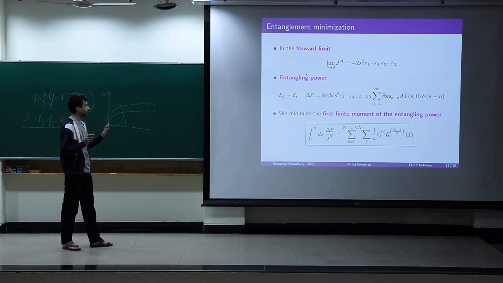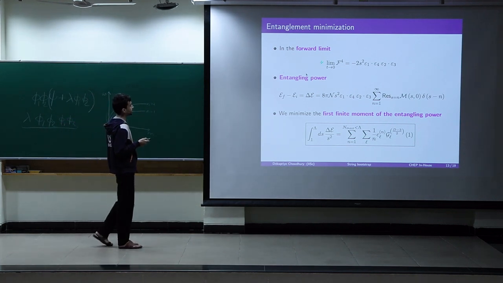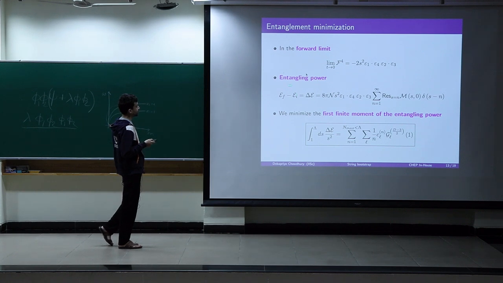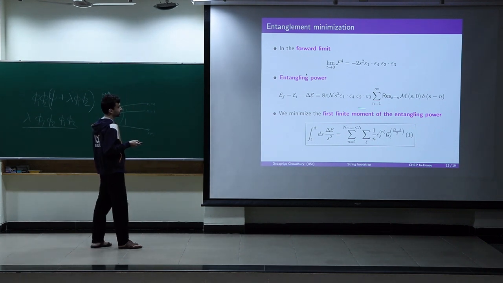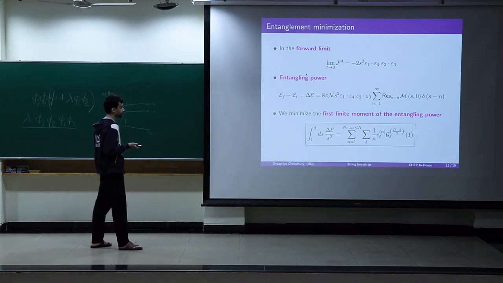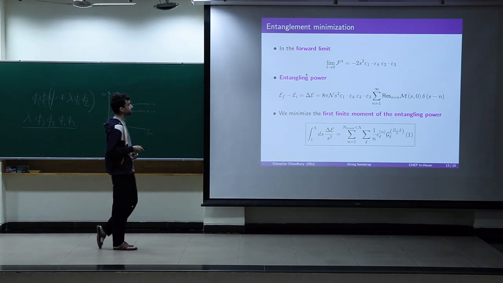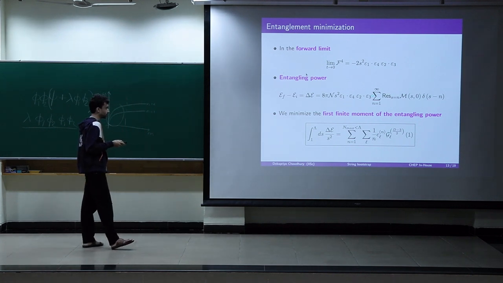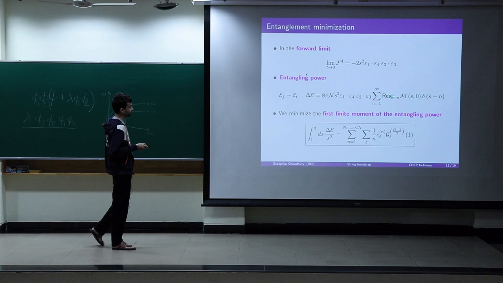And then we define the entangling power. The entangling power is basically the difference of linear entropy of the initial and final states. If the initial state is a product state, then the entanglement is 0. So basically we measure the entanglement of the final state, and that is given by a sum over residues of the amplitude times the delta function. This residue counts because we are measuring the imaginary part of the amplitude, and that basically gives us this delta function that is associated with this residue.